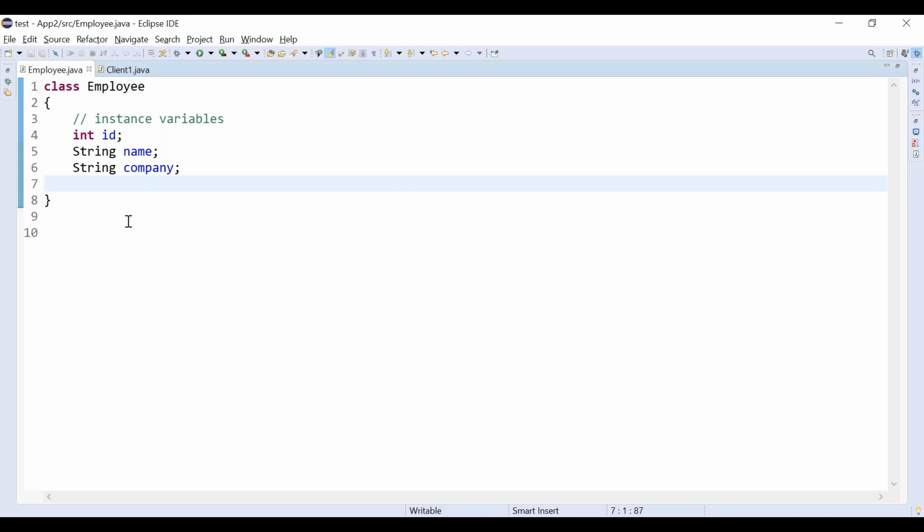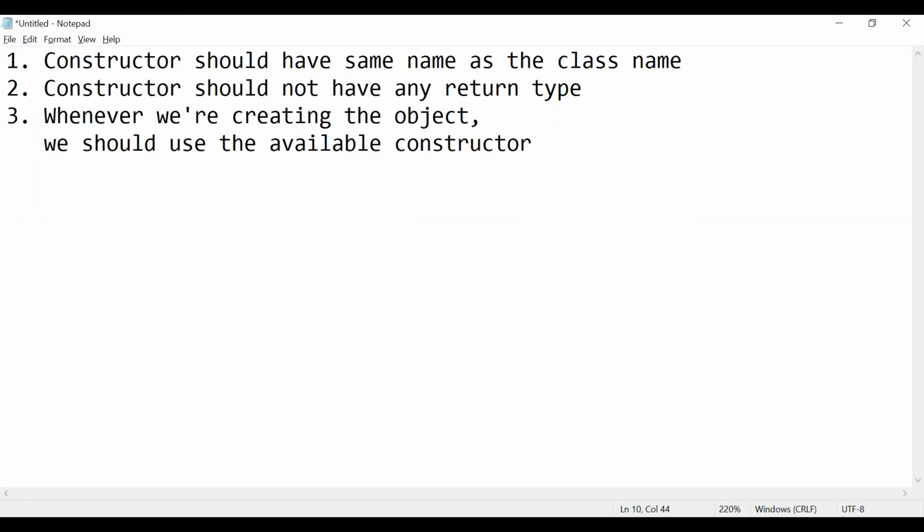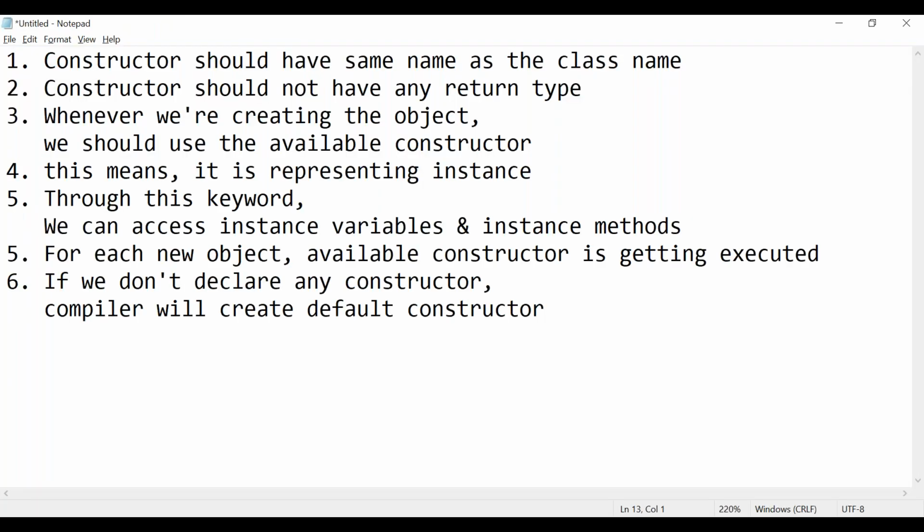This is the .java file, right? When we are compiling, how are we compiling a Java file? Inside the .java file, there is no constructor. That's okay. This is our .java file.